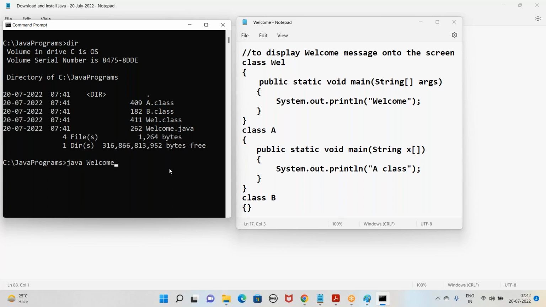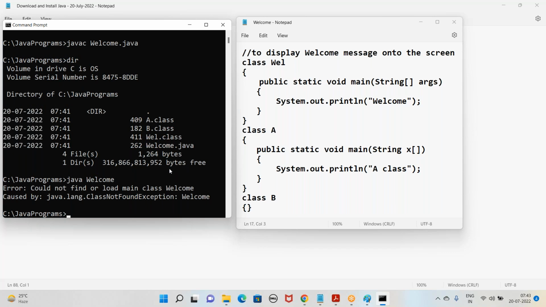It is only the name of the source code file. Welcome is only the name of the source code file. It does not have any .class file for it. And what is the point I've mentioned yesterday and even today? We can run only .class files. But there is no .class file for Welcome. So when you press the enter key, it says could not find or load main class Welcome. There is no class Welcome here. Clear this point now?